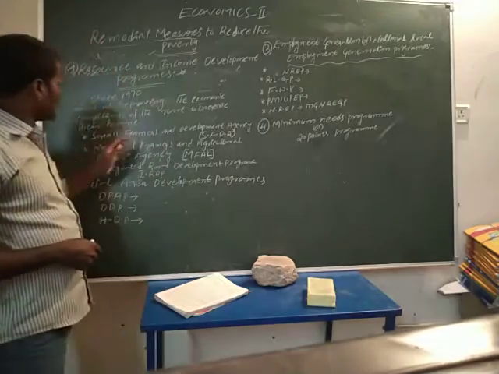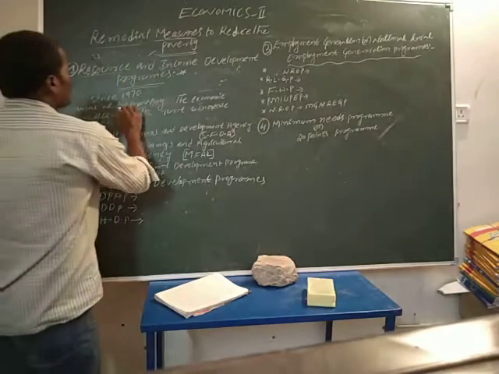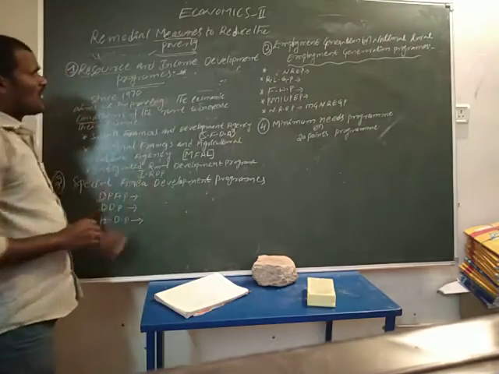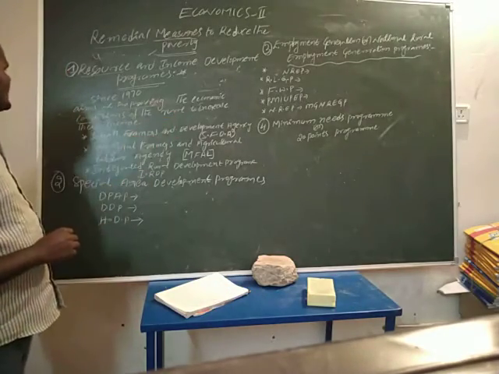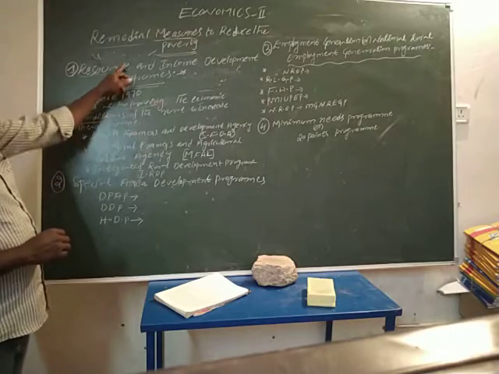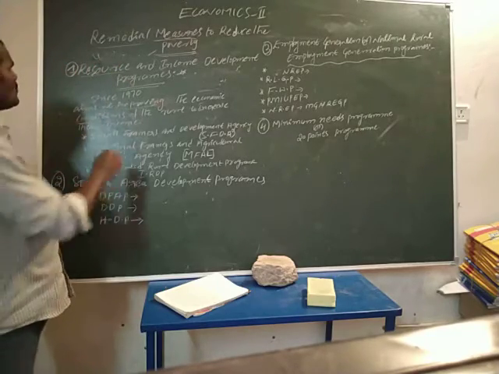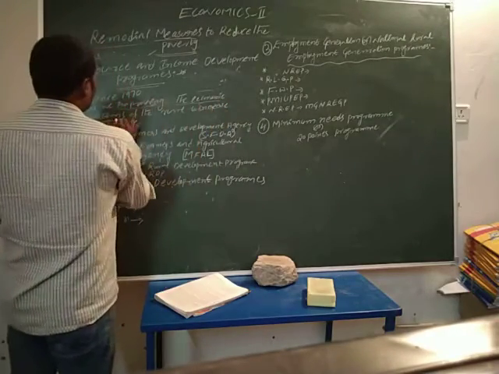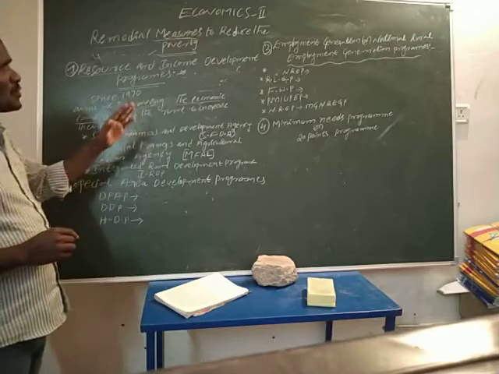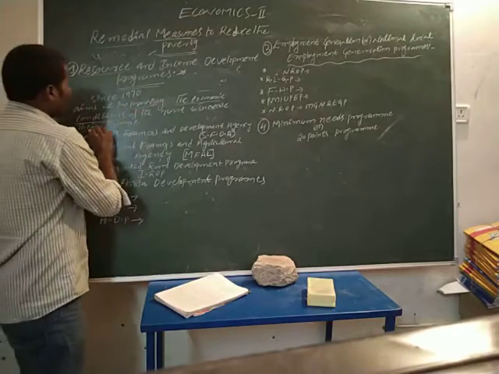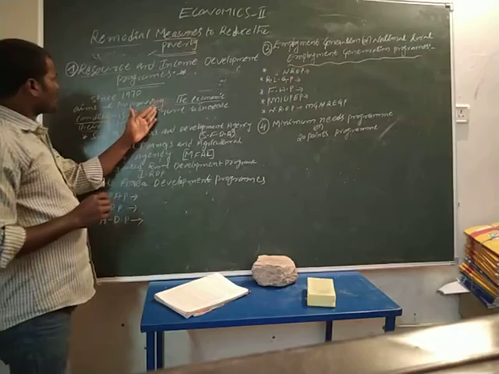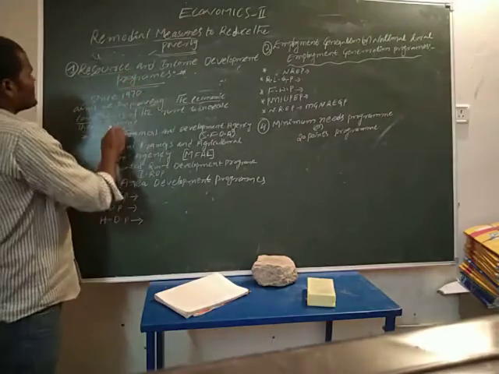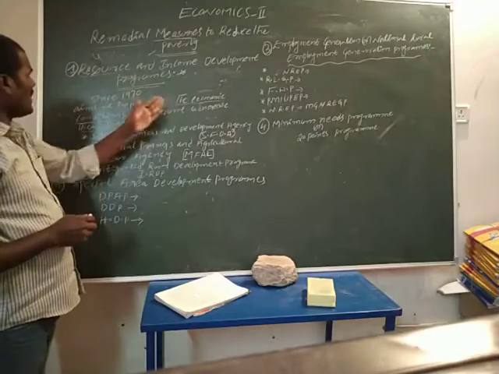These programs aim at improving the economic conditions of the rural people and increasing their income levels.